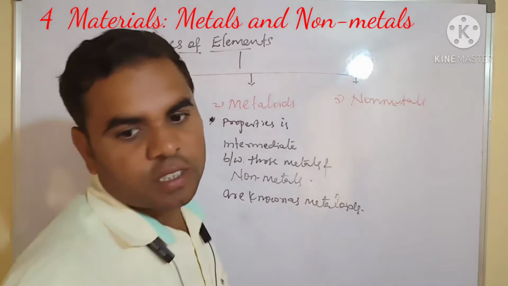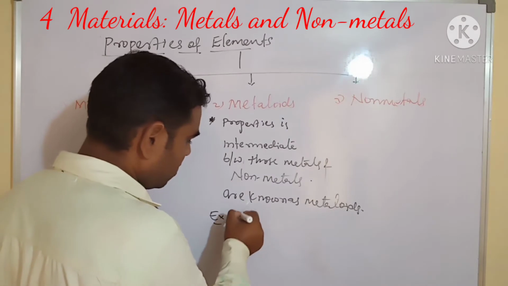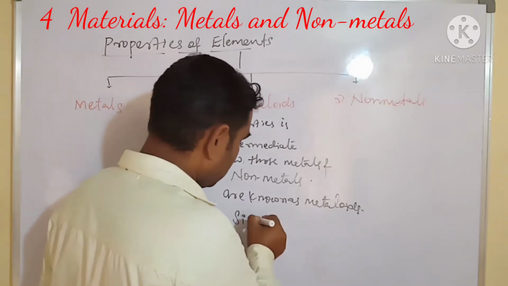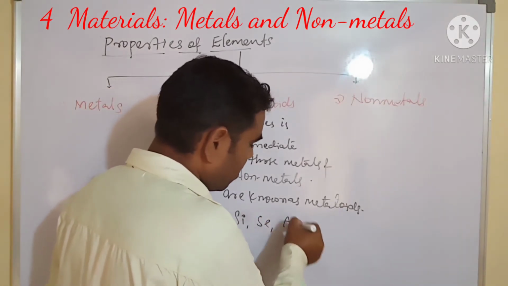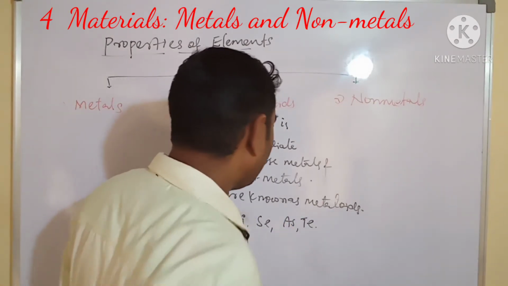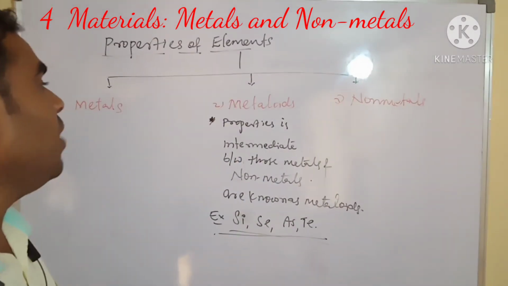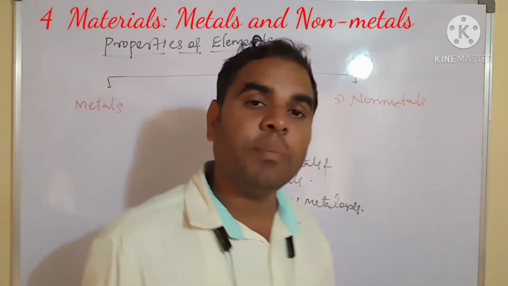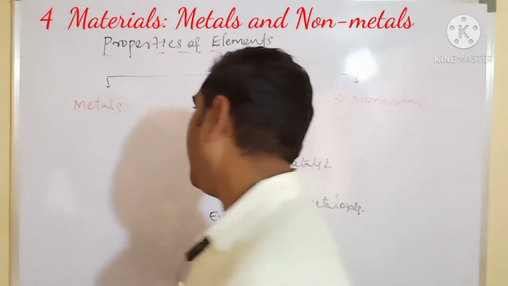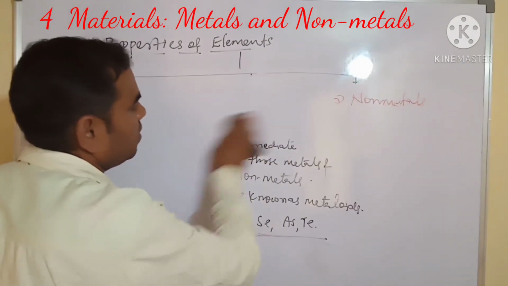For example, silicon is a metalloid. Next, selenium, arsenic, and tellurium. These are examples of metalloids. That's why we call these metalloids semiconductors. Okay. Next we have to learn about metals and non-metals.